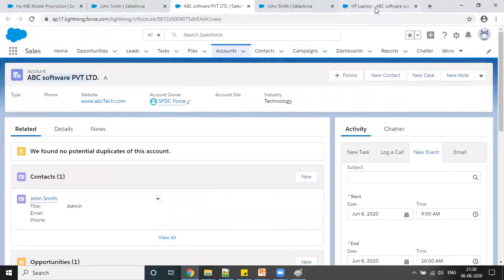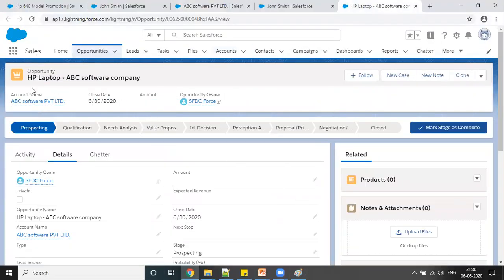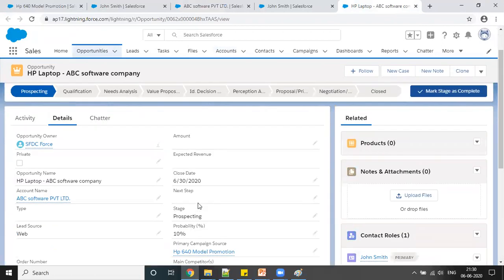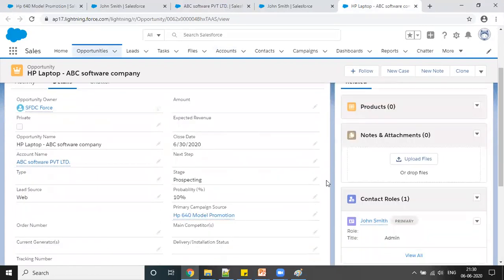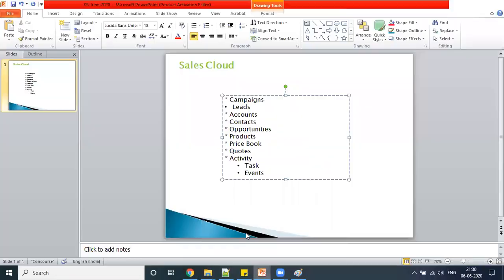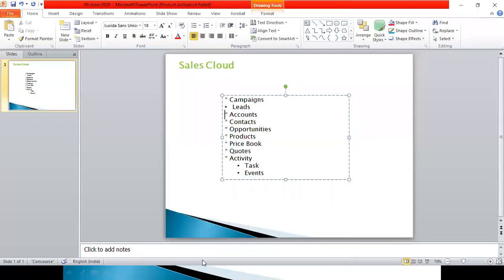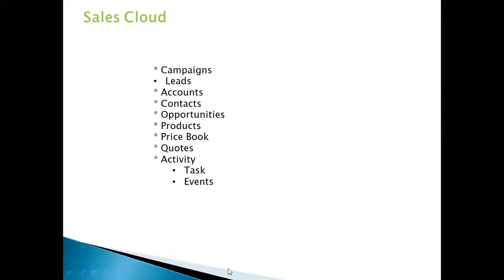Okay, let's go to this opportunity object, and here we can understand this more. As we discussed, we talked about the products and the price book, right? So let's discuss the product here.